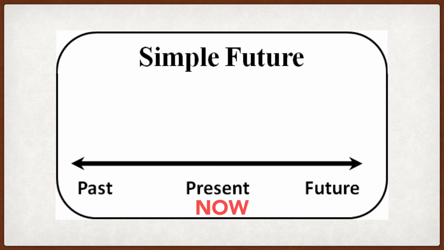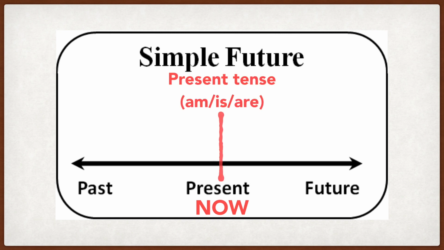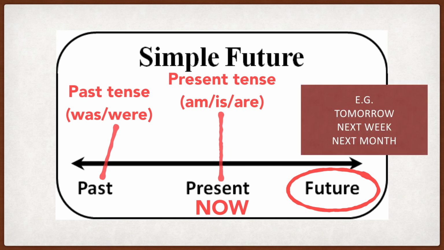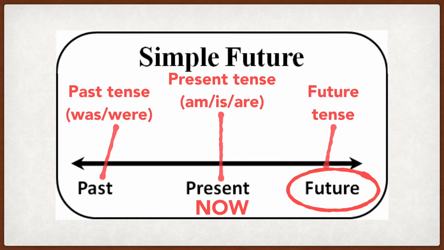When we are talking about things in the present, things happening now, usually we will use the present tense. When we are talking about things in the past, we'll use the past tense. So what about things in the future? Let's say things I do tomorrow, next week, or next month. In this case, we will use the future tense.